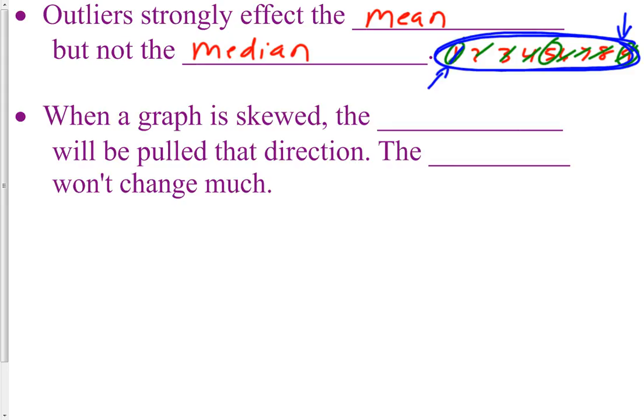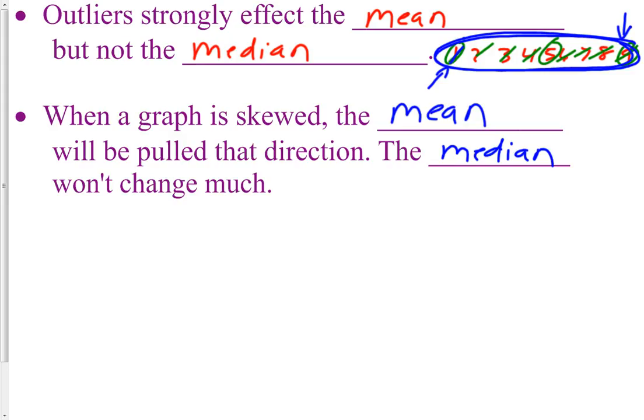So if there's an outlier, that strongly affects the average because it's added into the total. So that's a big deal. It doesn't affect the median as much because it's just crossed off with the lowest. It doesn't matter how high or how low it is, it's crossed off. So when the graph is skewed, the mean is pulled in that direction, and the median isn't affected by outliers or skewness as much, so the median won't change much.